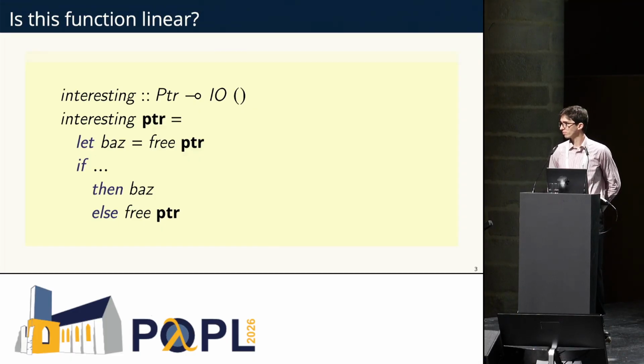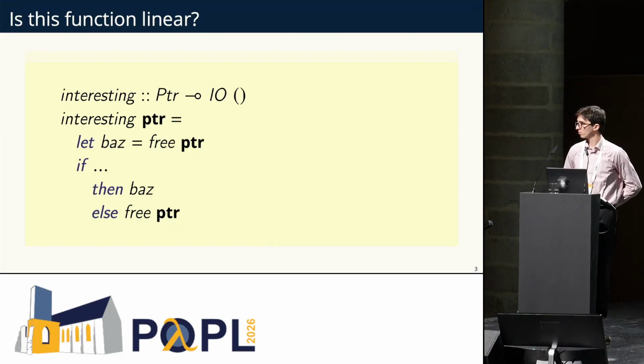I had another question about this example. This might be a misunderstanding of my knowledge of Haskell, but could you use baz twice here on one of the branches? Do let things only get evaluated once if you use them twice? That's a very good question. So what happens if you have a thunk which frees the pointer and returns unit? The first time the thunk is evaluated, it'll use and free the pointer, and then bind unit. And then unit is fine. You could, in principle, just use the unit as many times as you'd like.